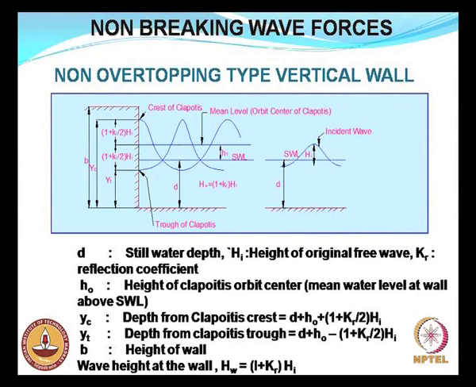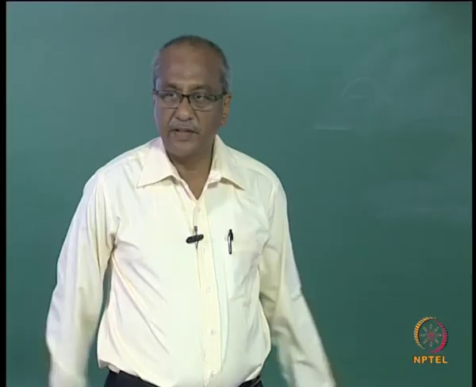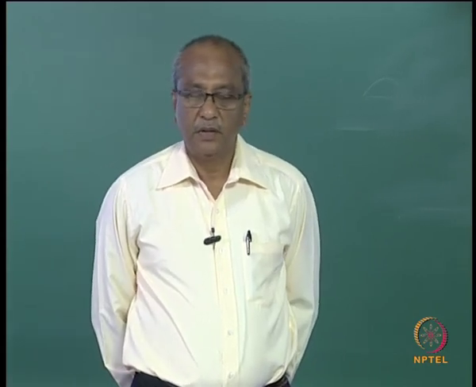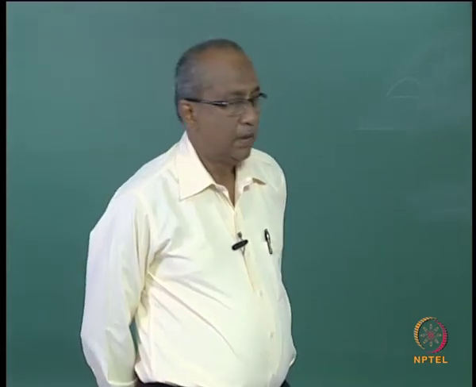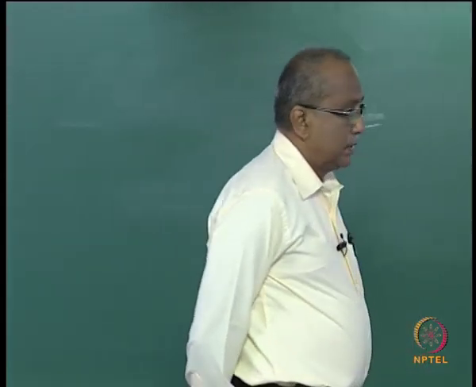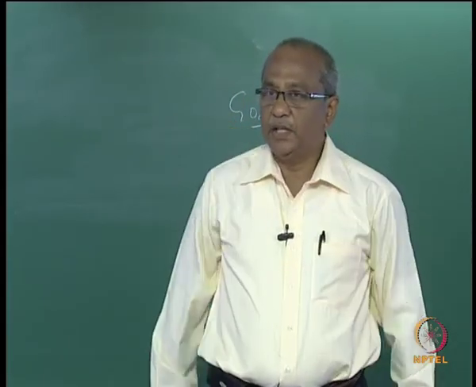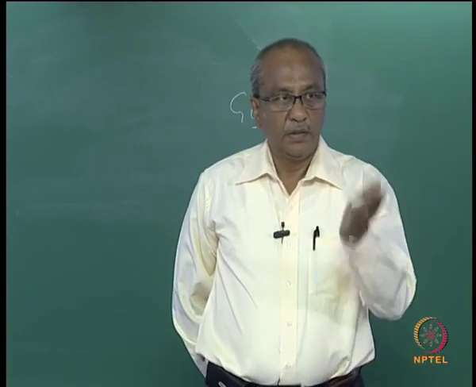You know what is meant by clapotis? Clapotis is nothing but 100% reflected wave. So there is a rise of water in front of the structure.